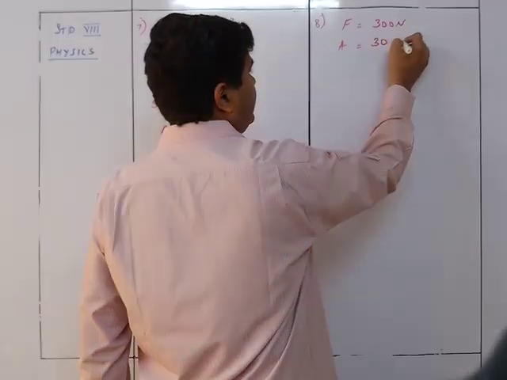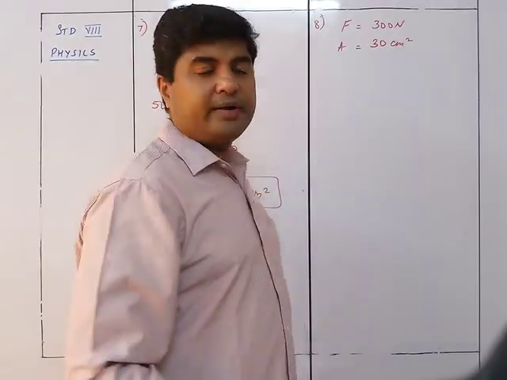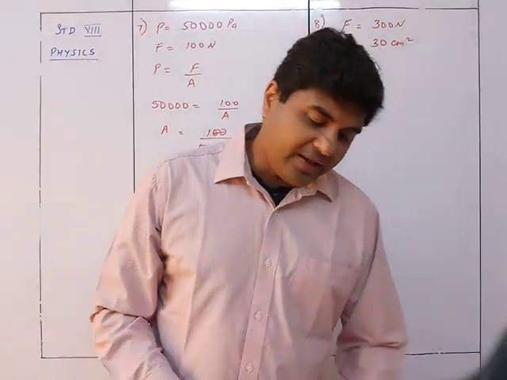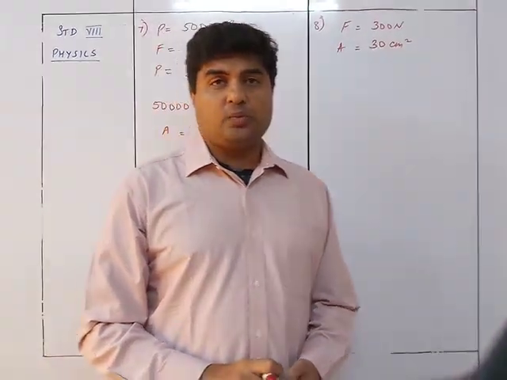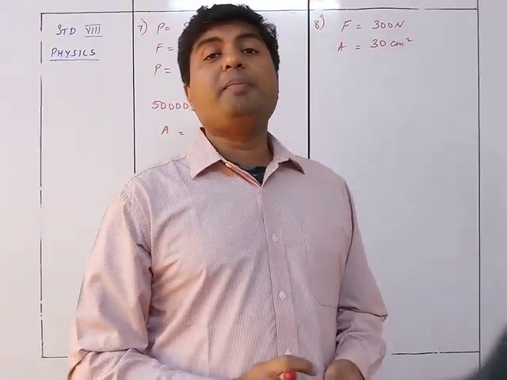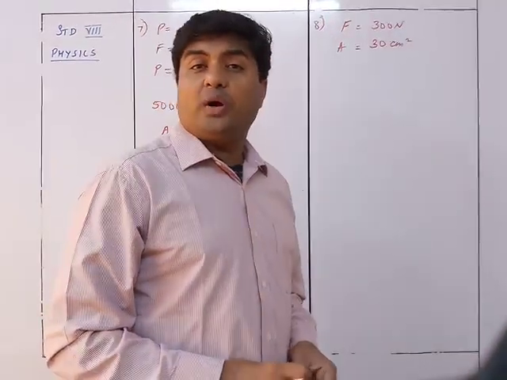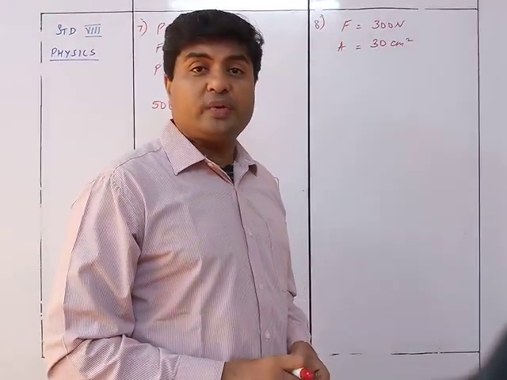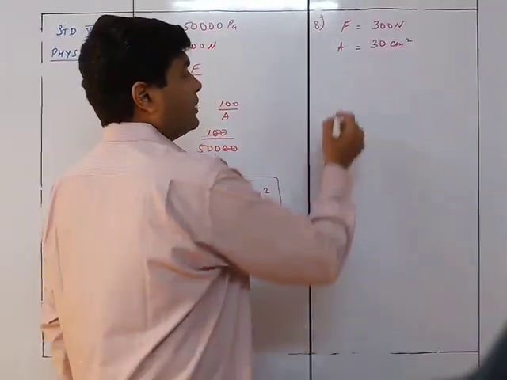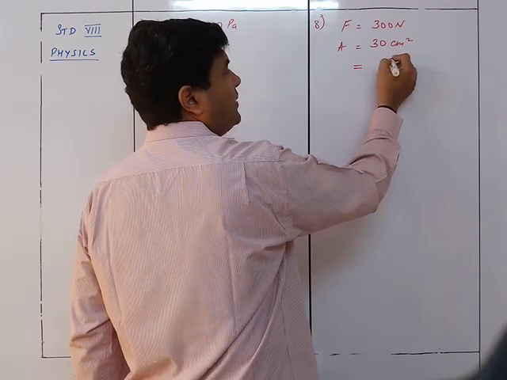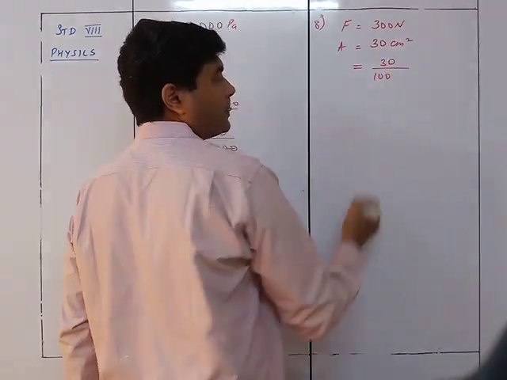Now 30 centimeter square, this is the tricky one. You want to find out the pressure in Pascal. What is Pascal? Newton per meter square. This is centimeter square. How do I convert centimeter square to meter square? Listen carefully. If I wanted to convert centimeter to meter, I would have divided it by 100.